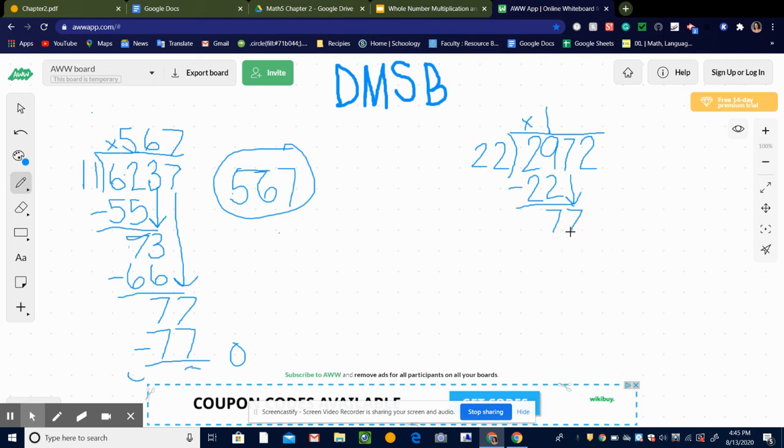Okay. Then I'm going to start all over again because I'm not done yet because I still have numbers that I need to bring down and do something with. So 22 will divide into 77 3 times without going over 77. So I'm going to come up here and I'm going to write a 3. That's my dividing. Then I'm going to multiply.